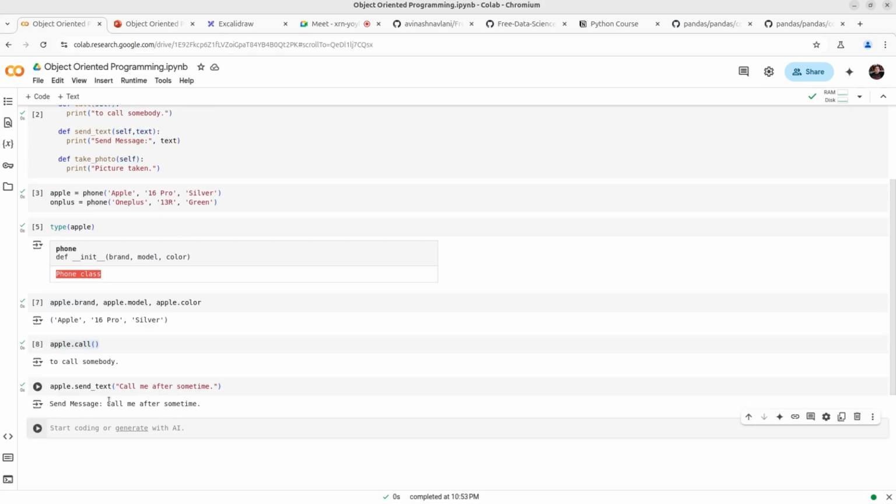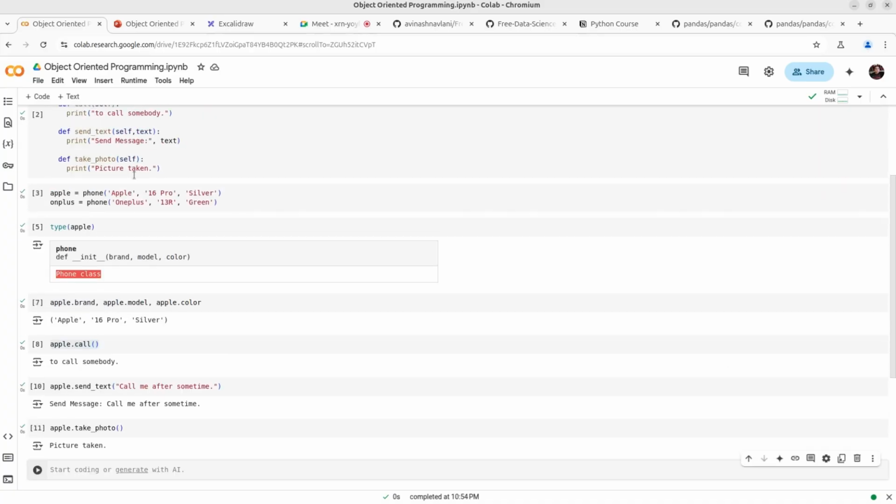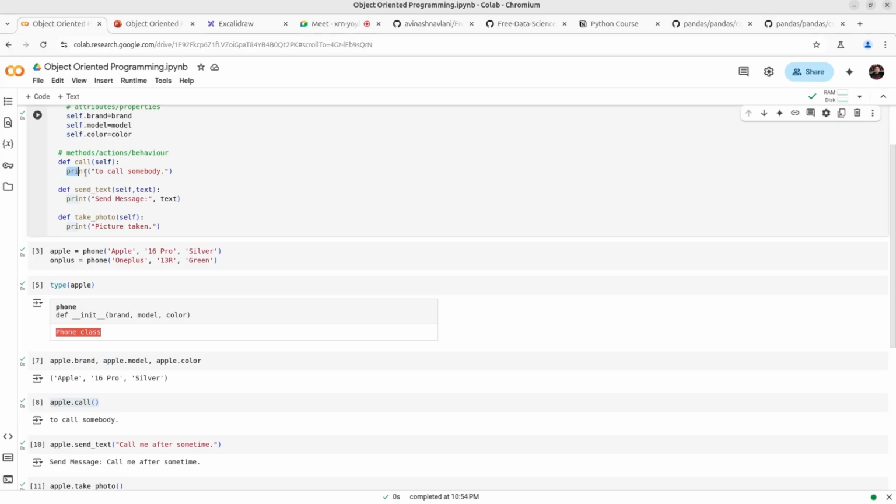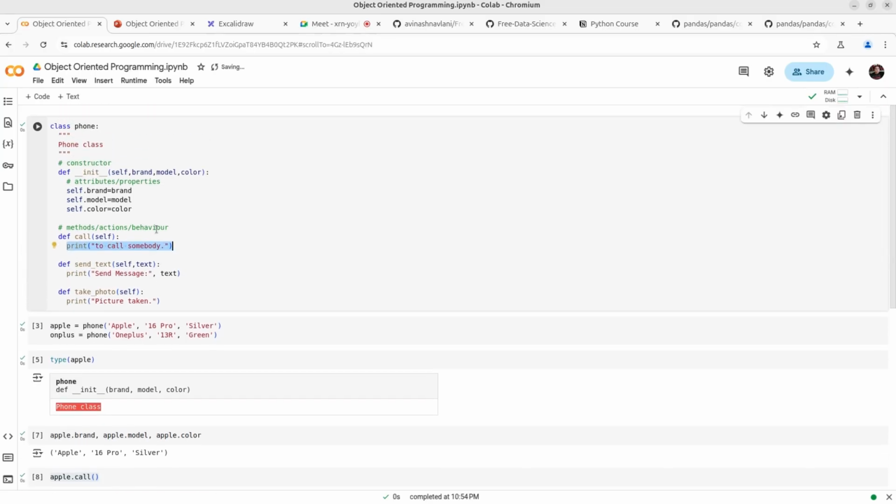Now you can send the message, call me after some time, right? Take photo, suppose I want to take the photo, Apple dot take photo, picture taken. You can see this function got called. Right now we have not added actual functionality, we have just written the print function.